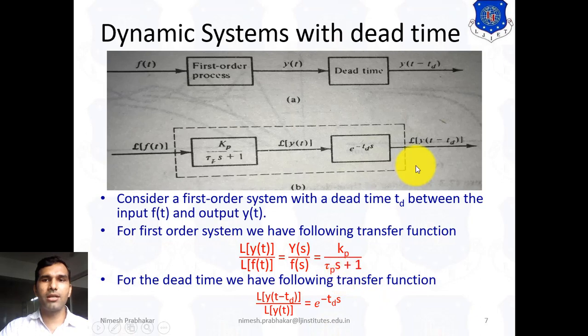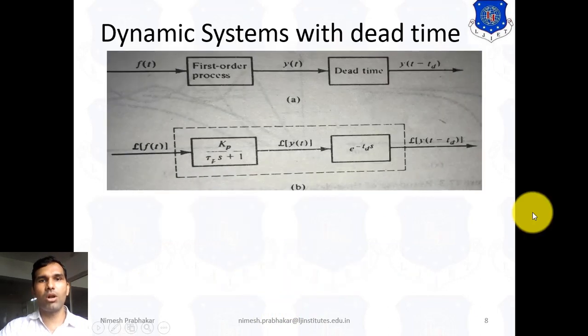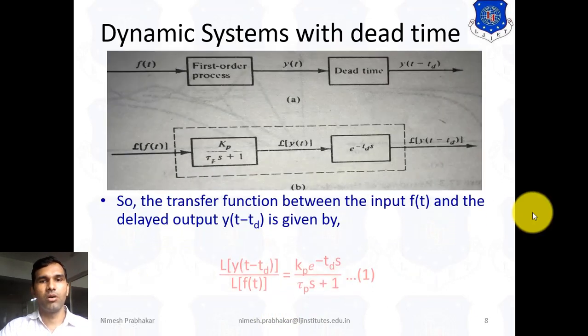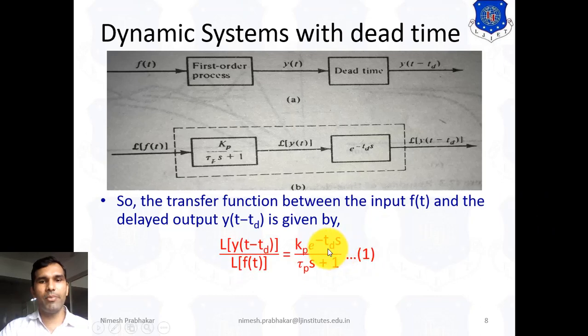To get the overall transfer function, we multiply these two transfer functions. At that time, this y(t) and this y(t) cancel. So we get L of y(t minus tau d) upon L of f(t). The overall transfer function we can write as Kp e raised to minus tau d s upon tau p s plus 1.